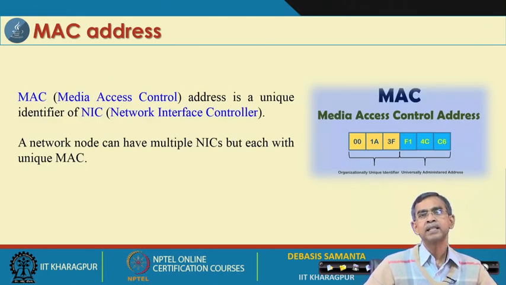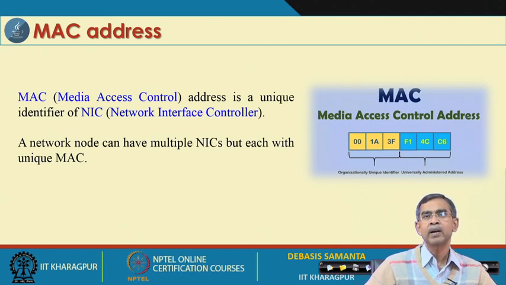And then the MAC address is another, physical address, whereas the IP address is logical. It is a physical address in the sense that whenever you purchase a computer, the manufacturer assigns one unique number to this computer, and this address is called the MAC address. The full form is Media Access Control address, and it is unique for every machine manufactured till this time. This MAC address is specified by a 48-bit number, that is 6 bytes of 8 bits each, which is usually expressed as a hexadecimal number. For example, I have given the MAC address of this one.